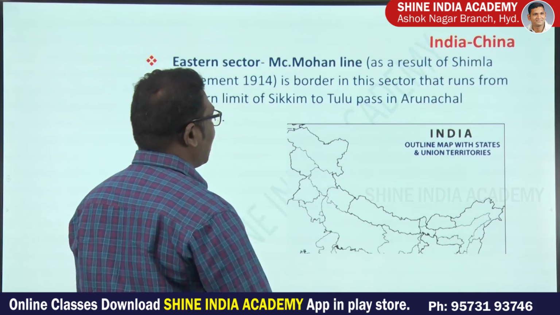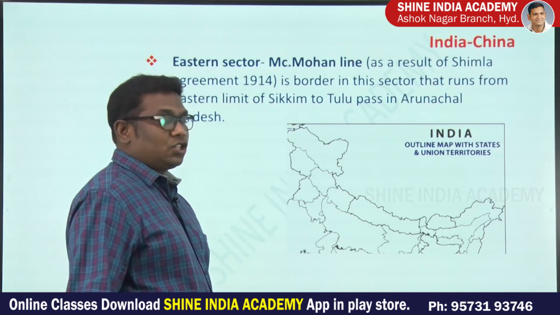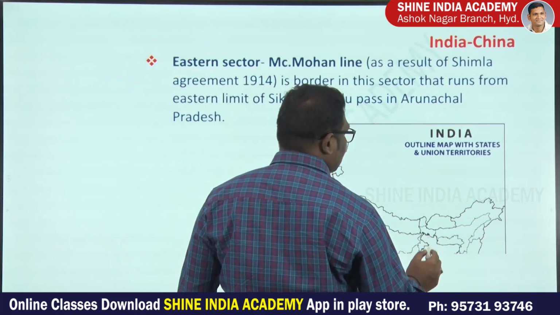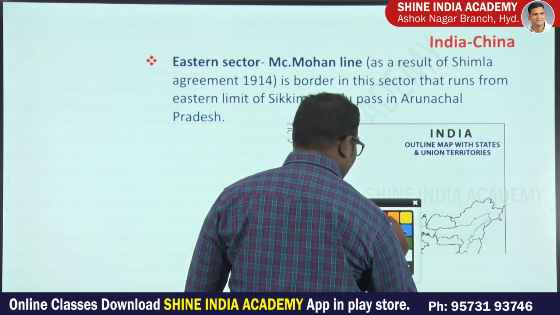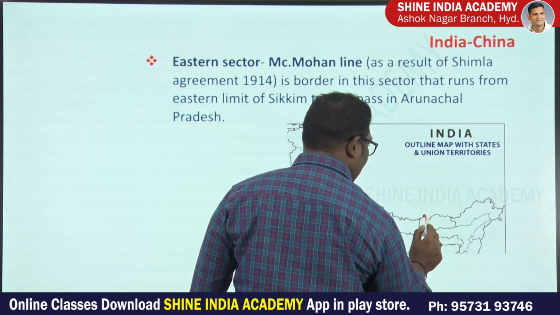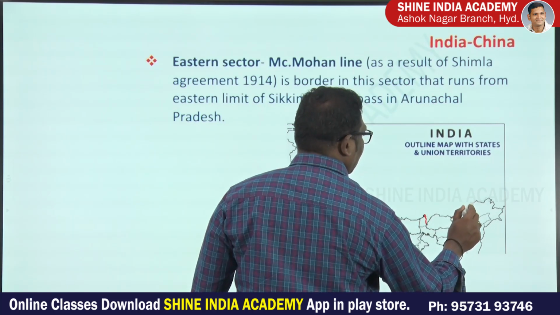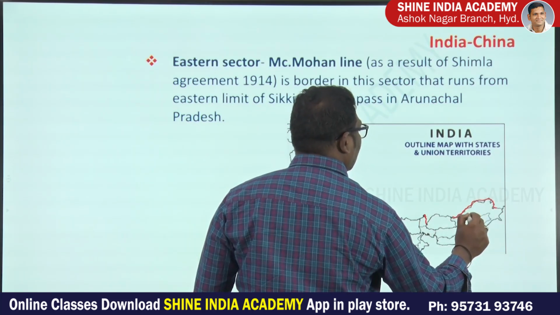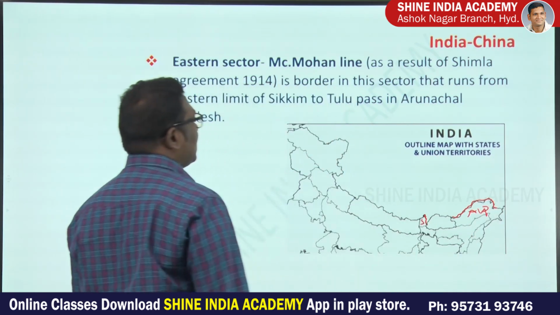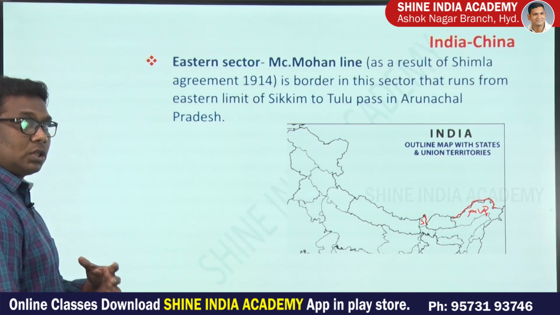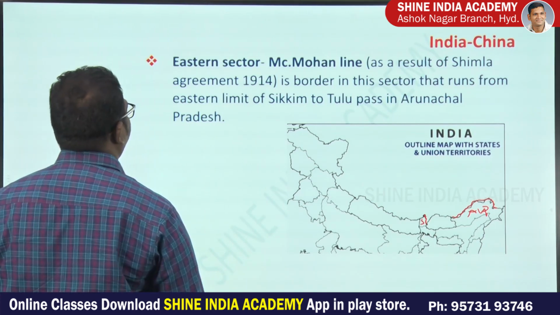Now the eastern sector, a highly problematic region. This eastern sector runs from Sikkim and extends up to Arunachal Pradesh. This is known as the eastern sector border.